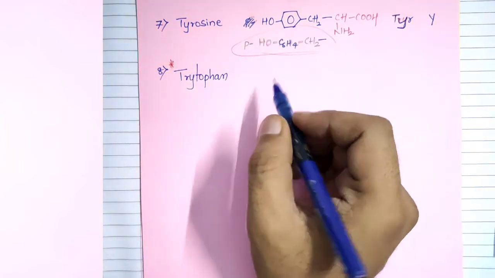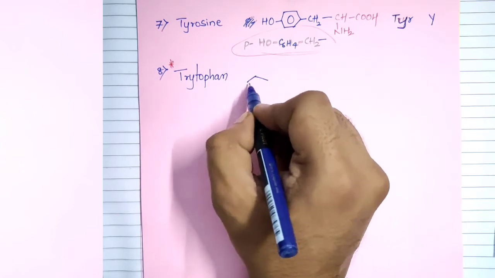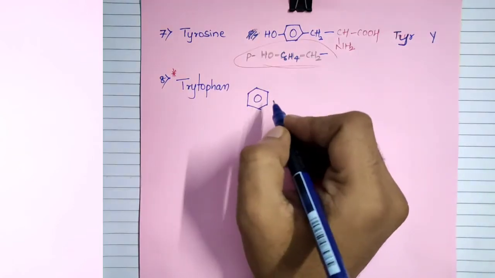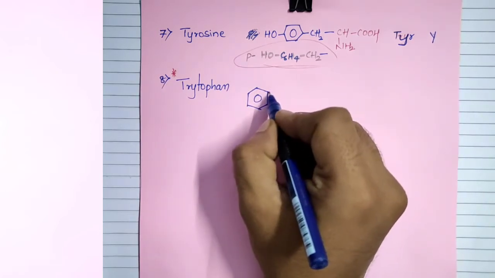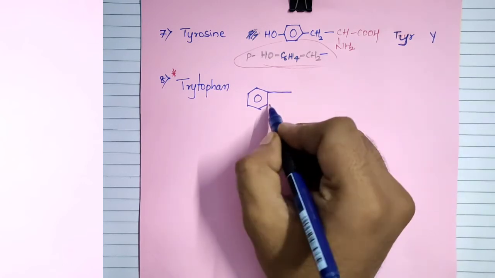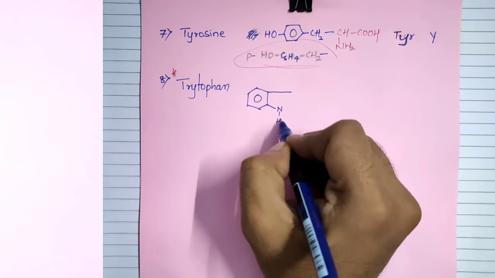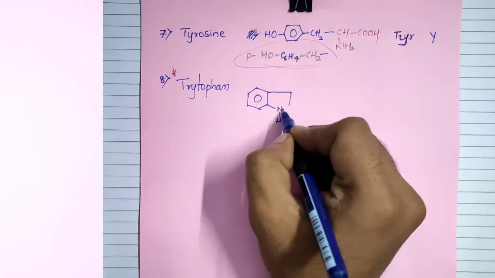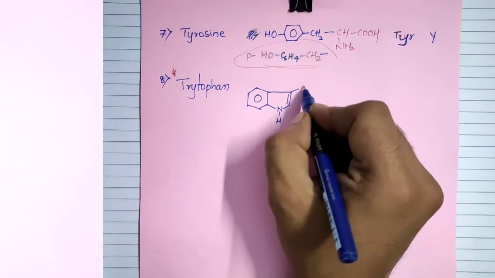In tryptophan we have a structure of a benzene ring. Tryptophan has one benzene ring fused with a 5-membered ring, which has only one unsaturation bond over here with the CH2 group.